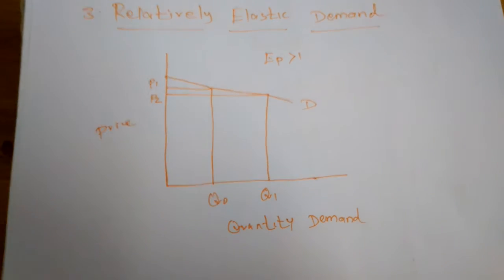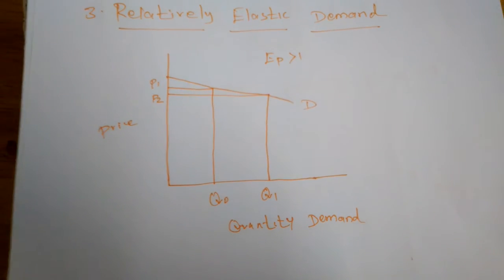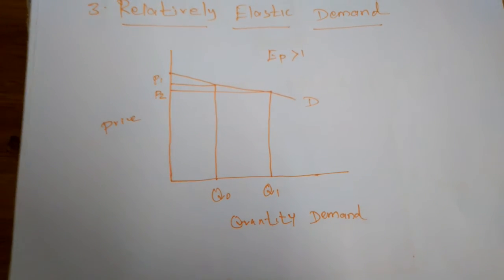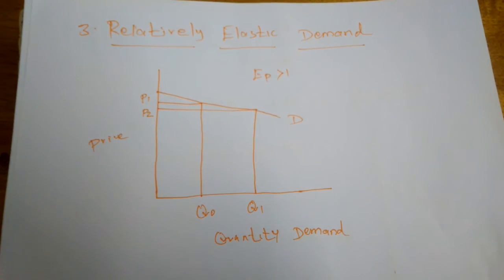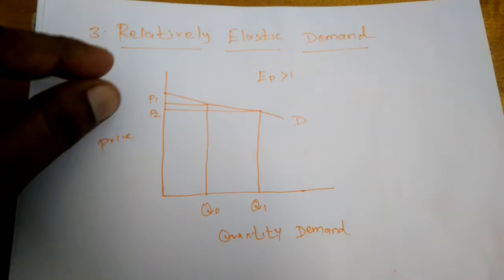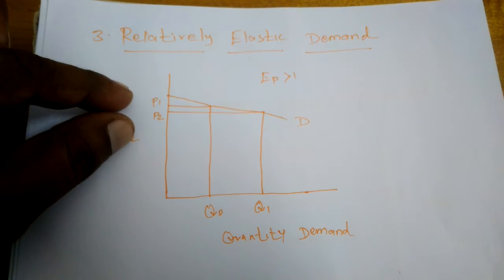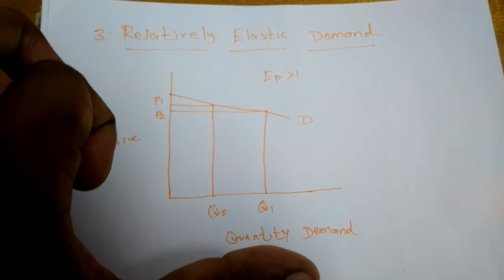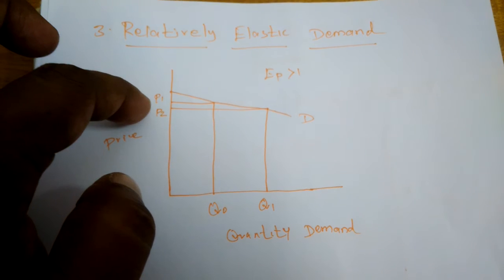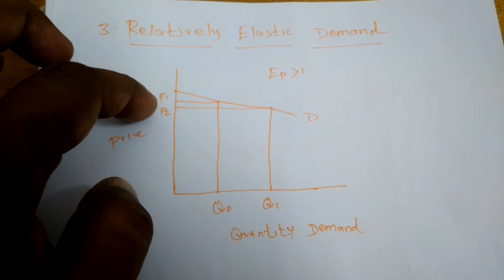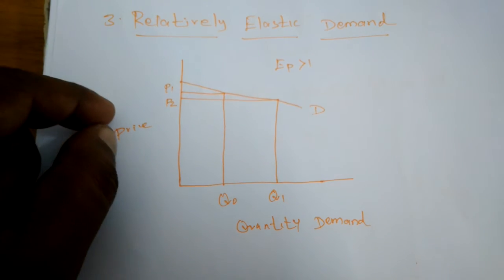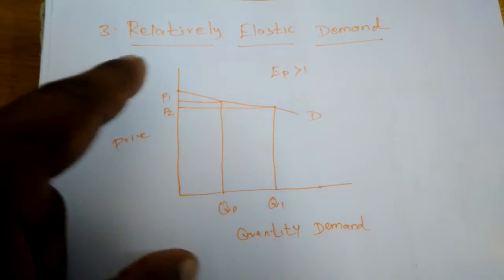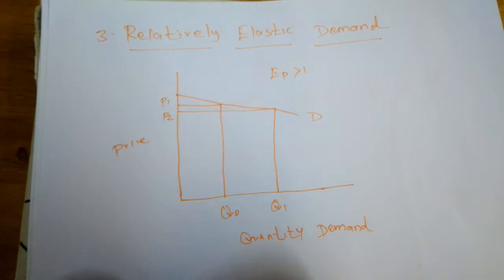So when the quantity demanded changes much more than the price level of the commodity, that is called relatively elastic demand. Here the demand curve is gradually sloping.